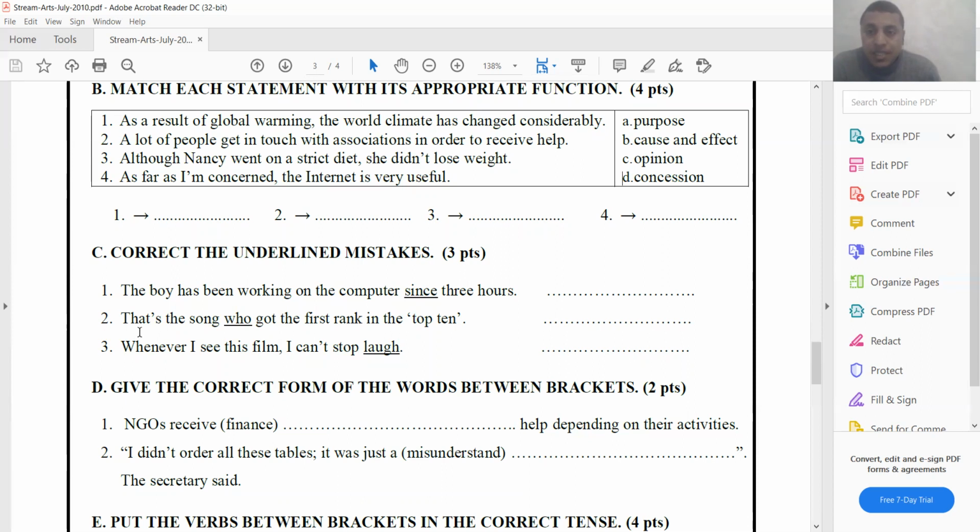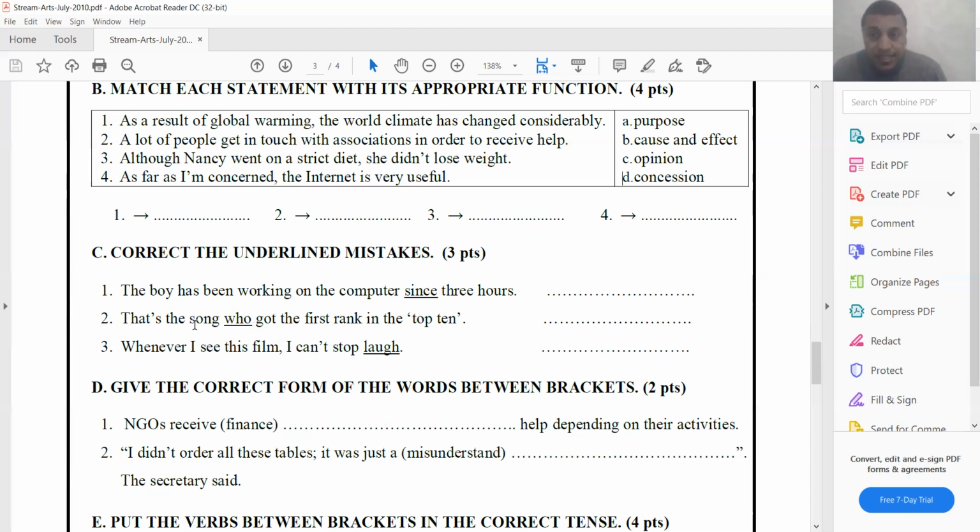Number 2, that's the song who got the first rank in the top 10. So who, this is a relative pronoun. We use who to refer to a person, not a thing. And here we're talking about the song. The song is a thing. So we need to use which or that.